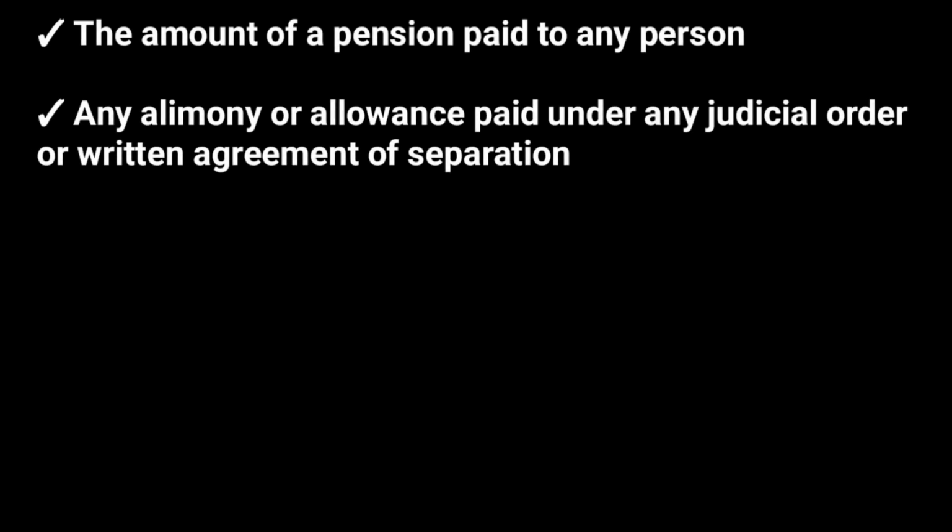Another non-allowable deduction is the amount of pension paid to any person. So where you see pension anywhere in business income, it is supposed to be taxed. Then lastly is any alimony or allowance paid under any judicial order or written agreement of separation. Any allowance that you pay in the courts of law or written agreement of separation, it is supposed to be taxed. So those are the non-allowables under business income.